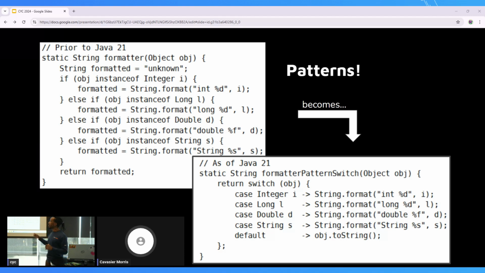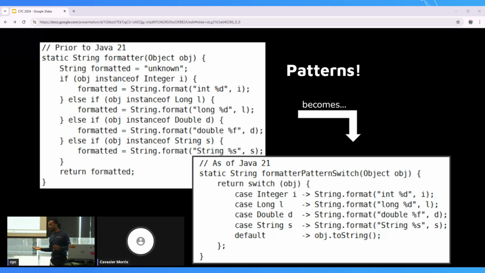So in this case, what's happening is it's for that general object that's being passed into that formatter method, and then we're assessing each one to say, all right, object instanceof Integer, no. Okay, object instanceof Long, no. Object instanceof Double, it is, great. It's going to match that Double object into that d, and then we're able to use it within that if else block.